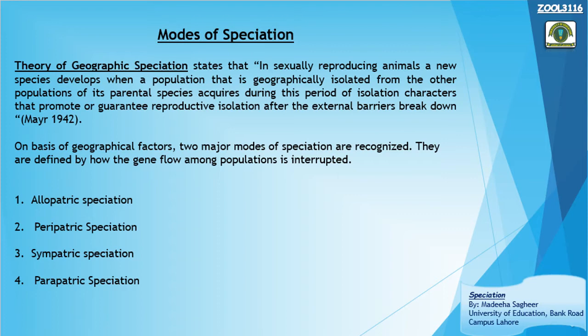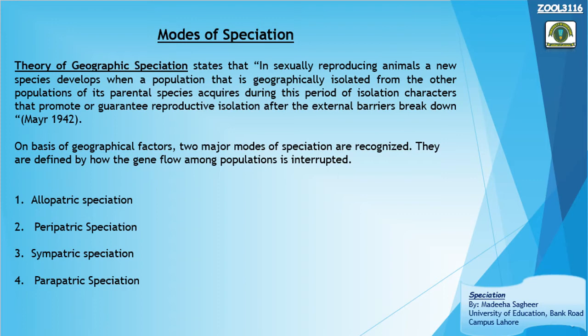Let's read it. In sexually reproducing animals, a new species develops when a population that is geographically isolated from the other population of its parental species acquires, during this period of isolation, characters that promote or guarantee reproductive isolation after the external barriers break down.